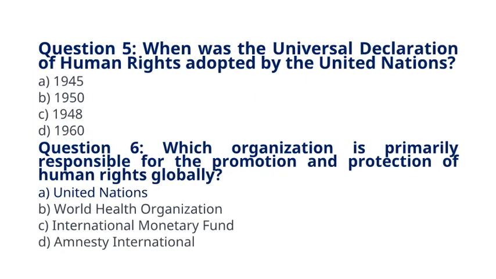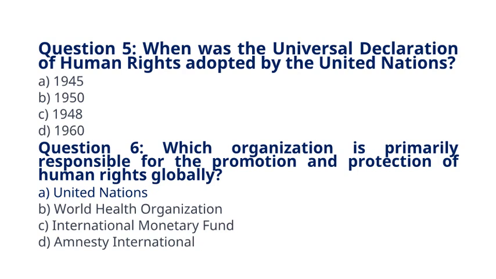Question 5. When was the Universal Declaration of Human Rights adopted by the United Nations? A. 1945. B. 1950. C. 1948. D. 1960. The correct answer to question 5 is option C. 1948.